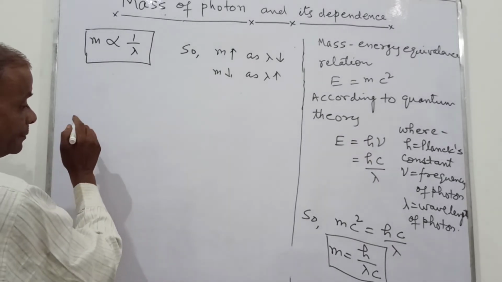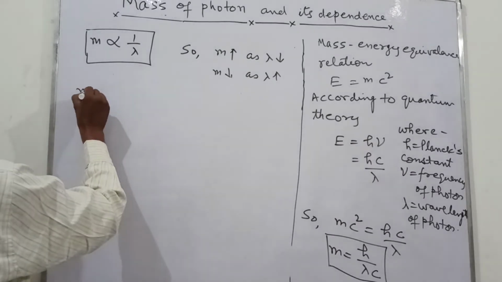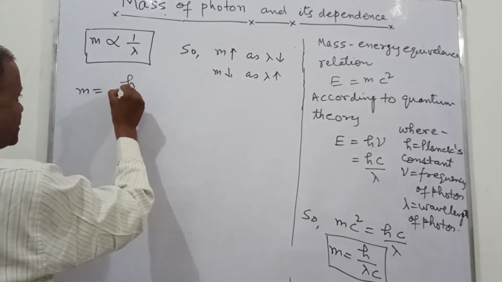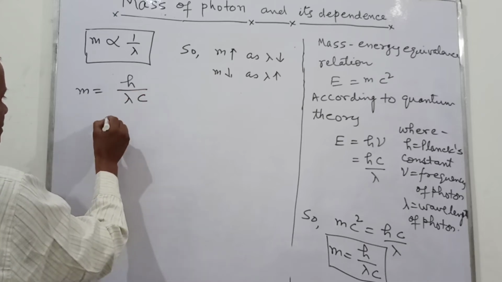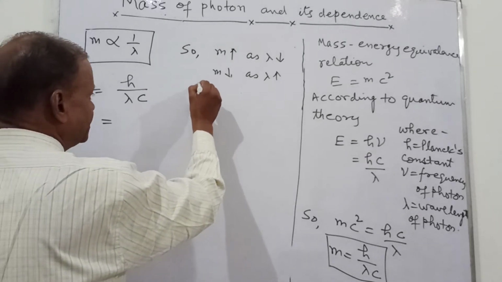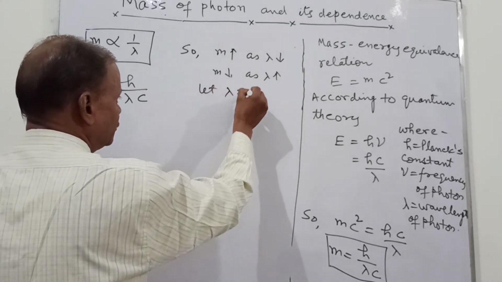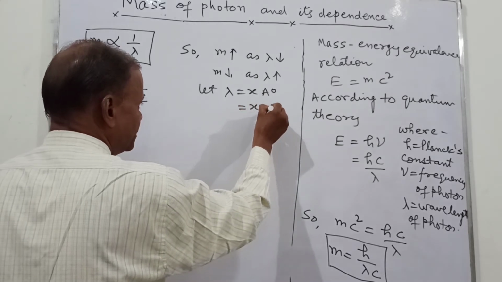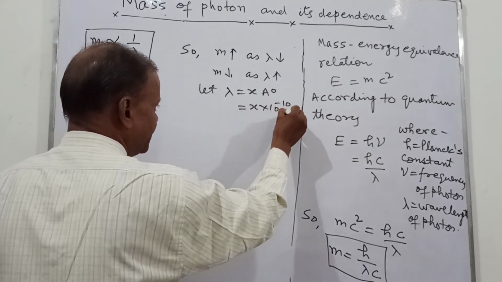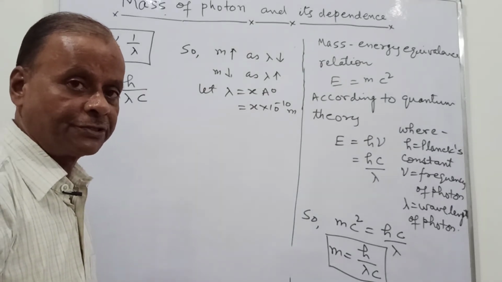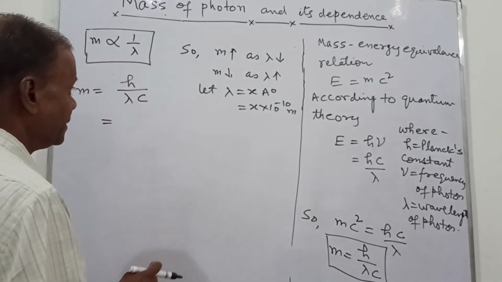So now we can have m equal to h upon lambda c, and if you put the value, let lambda equal x angstrom, so this is now equal to x into 10 raised to the power minus 10 meters. Now x may have any value that I will tell you in some calculation.